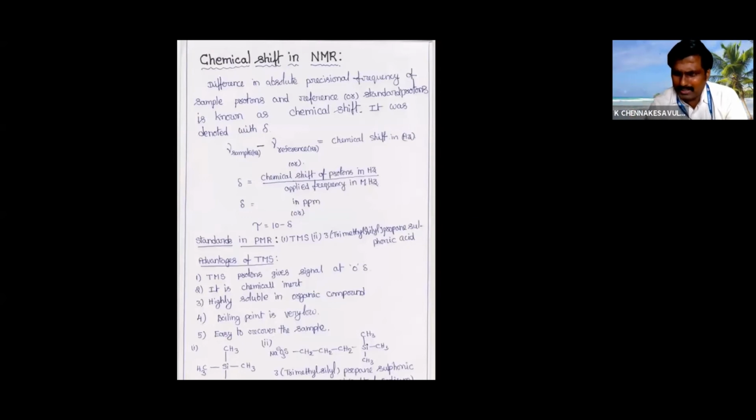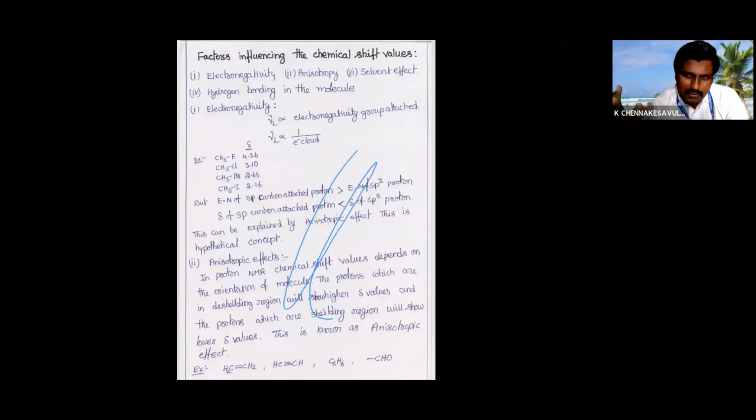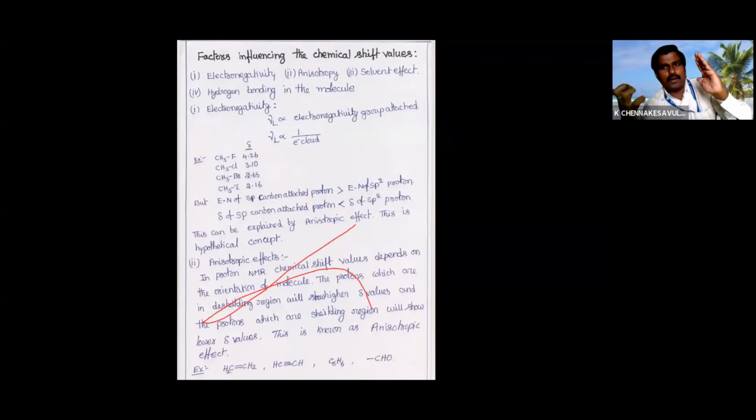De-shielding means it doesn't have electron density. Factors affecting the chemical shift values: electronegativity, anisotropy, solvent, hydrogen bonding. If you increase the electronegativity, what will happen? A highly electronegative atom will accept the electron. That means it will decrease the electron density on hydrogen.